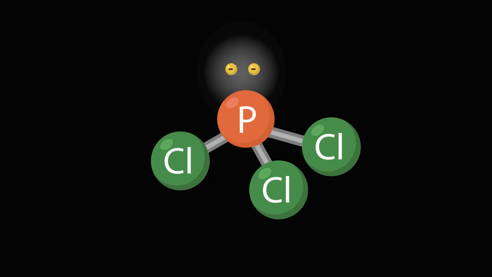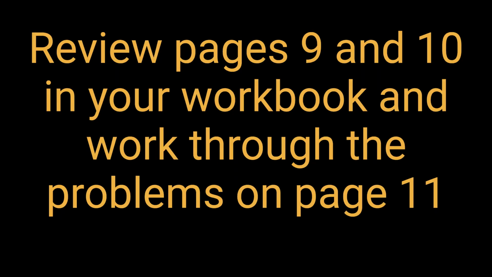Also, chlorine is more electronegative than phosphorus and pulls the electrons away from it to make these 3 polar bonds. Because only 3 of the 4 domains are electronegative, with the 4th being a simple lone electron pair, the electrons are not evenly pulled and the molecule is polar. Review pages 9 and 10 in your workbook and try the problems on page 11.